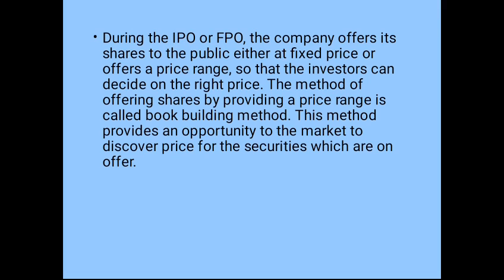So the company offered this, and the investor, at whichever rate they want to purchase, will subscribe for that. That is, they will quote their price at which they want to purchase the shares. This is also called a price band. So in a price band, the company will decide the range, wherein you have a lower price and a higher price.